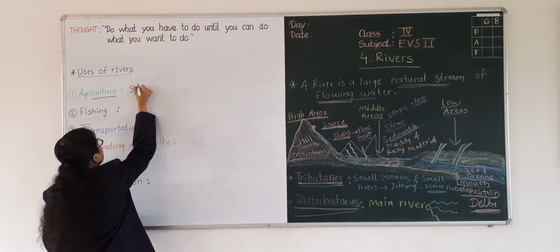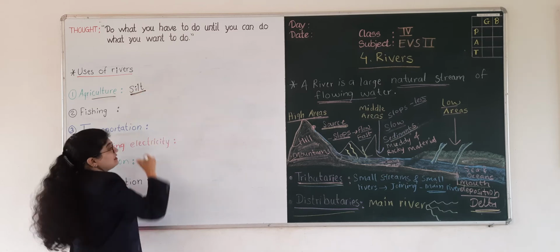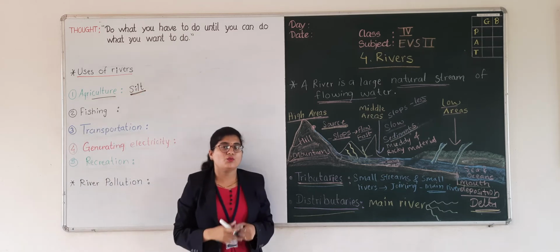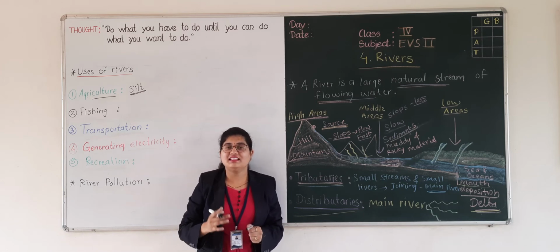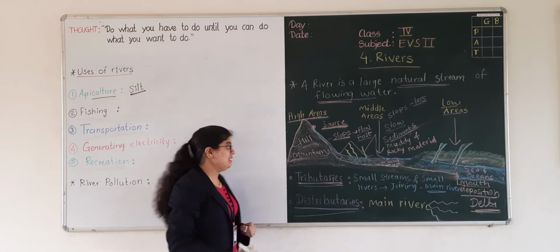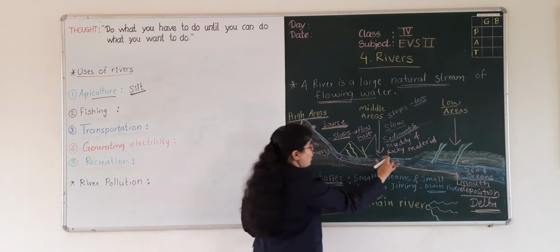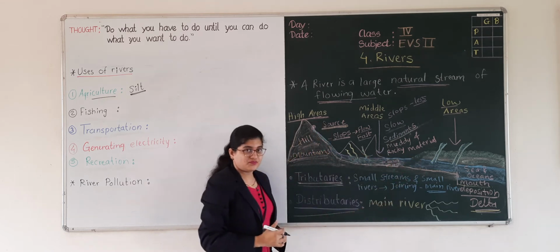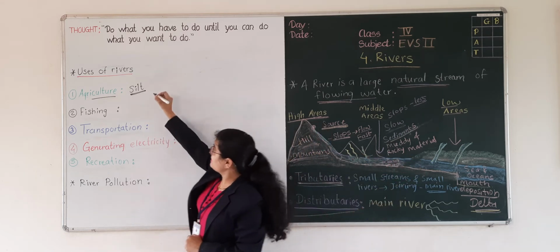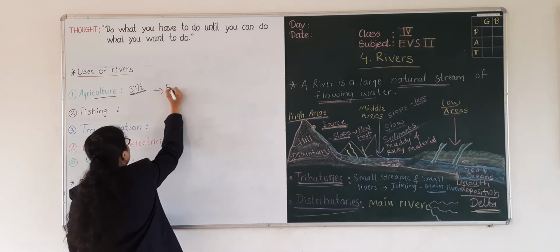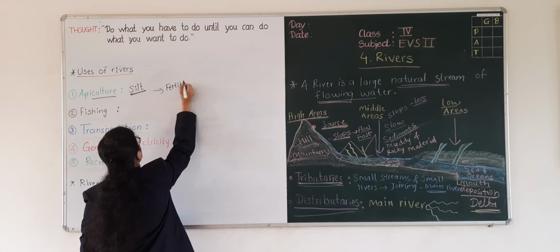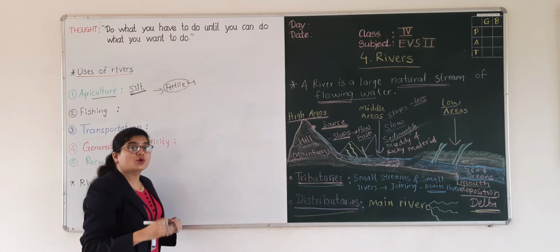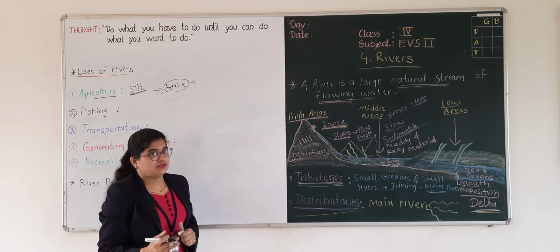Okay, what do we get? It is silt. Do you know that? What is silt? The silt is nothing but the soil which the river water brought with it. The silt is very fertile, and very much useful for the growth of the plant.